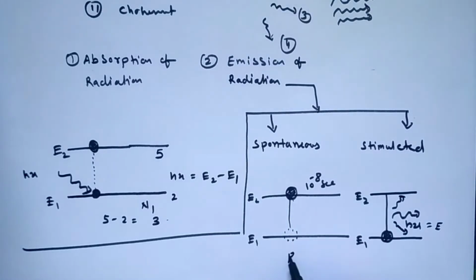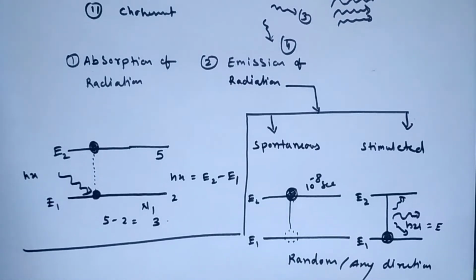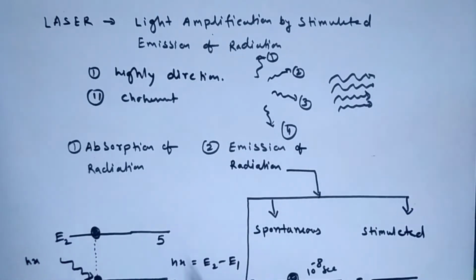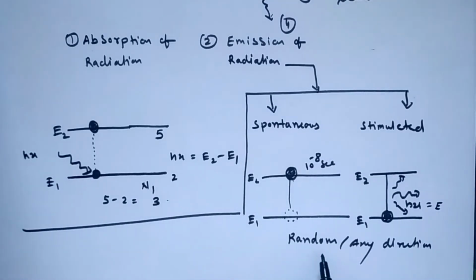So the direction is random. But laser light must be coherent. If coherence is not maintained, that means it is random, and if it is random, there is no laser action happening.